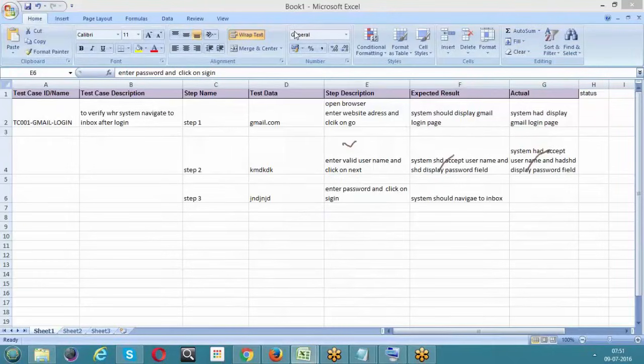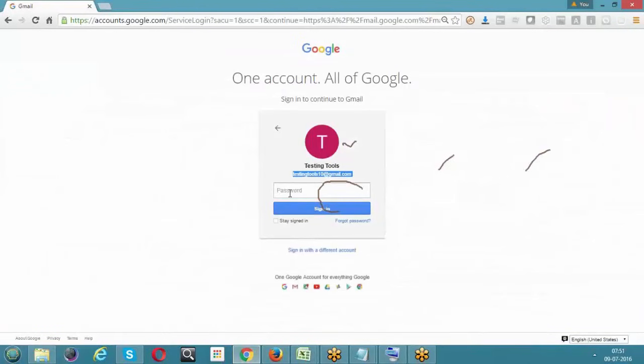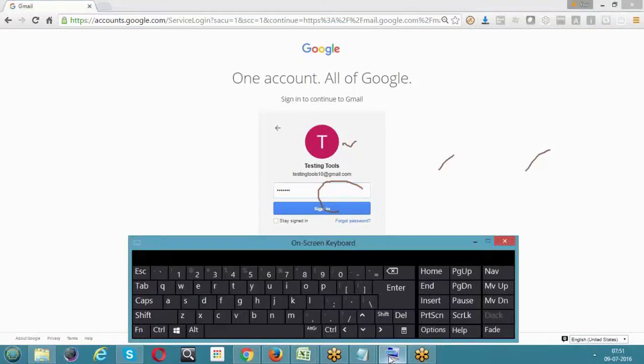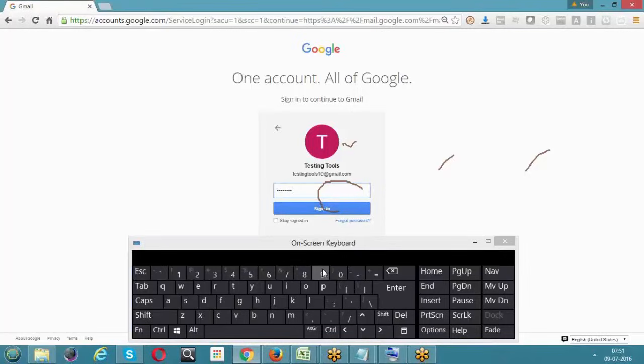Perfect. So what does step 3 say? Enter password and click on sign in. So whatever the step description says, we need to do that. So let's write the password and click on sign in as the step description says.